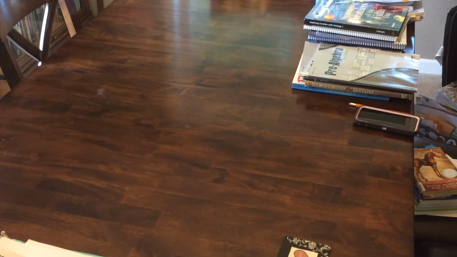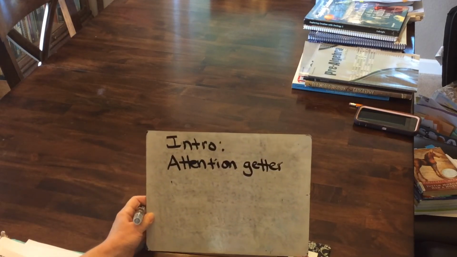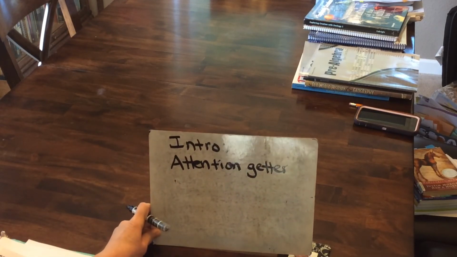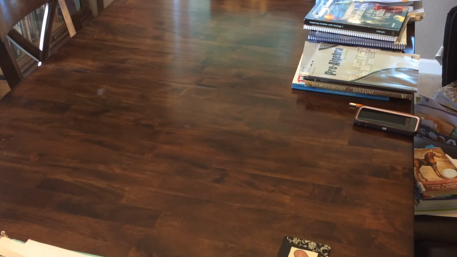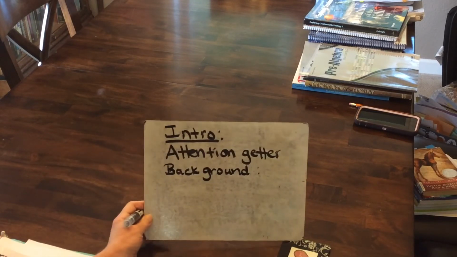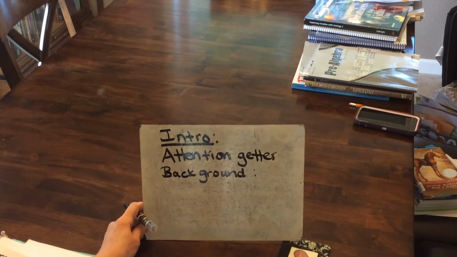We don't want them to start out with, "Oh, that's not great. I think this might be boring." We want to get their attention. It can be something shocking. It can be a statistic. Just something to get their attention. What comes after attention getter in an intro? What do you want to include next? What does the reader need to know? They need background information. Time period, who's in it, very brief, what's going on.